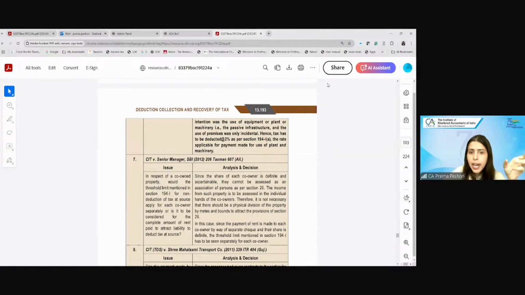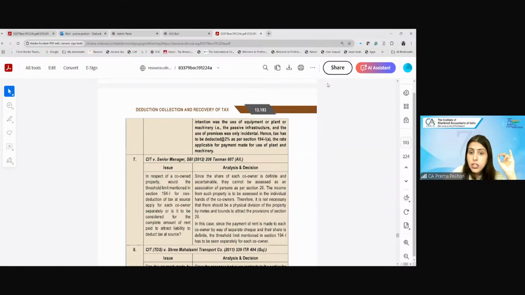So the Allahabad High Court noted that, if you remember section 26, the co-owners of the house property, we have dealt with this point also while we were dealing with AOP. The co-owners of the house property are not assessable as AOP. Do you remember this point or not? I told you while we were doing AOP that the co-owners of the house property cannot be considered as an association of persons.